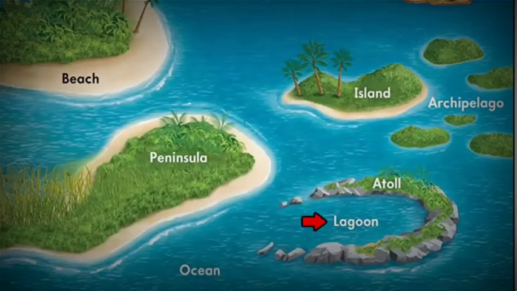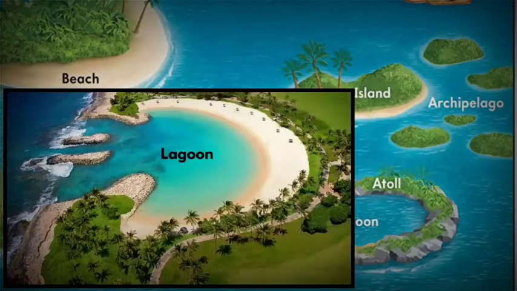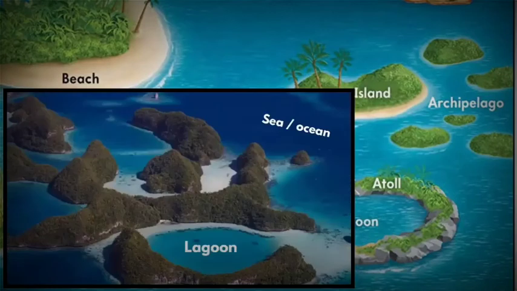The next one is lagoon. The simple definition of a lagoon is when a shallow body of water is separated from a larger body of water, like a sea or an ocean. That is what is called a lagoon. Now the key point to remember is that this shallow body of water should be nearer to a sea or an ocean, because the water of a lagoon has to come from a sea or an ocean. Otherwise, a simple lake can also be called as a lagoon. But then if a lake is near to a sea or ocean and somehow the lake gets water from the nearby sea or an ocean, then we call it a lagoon.